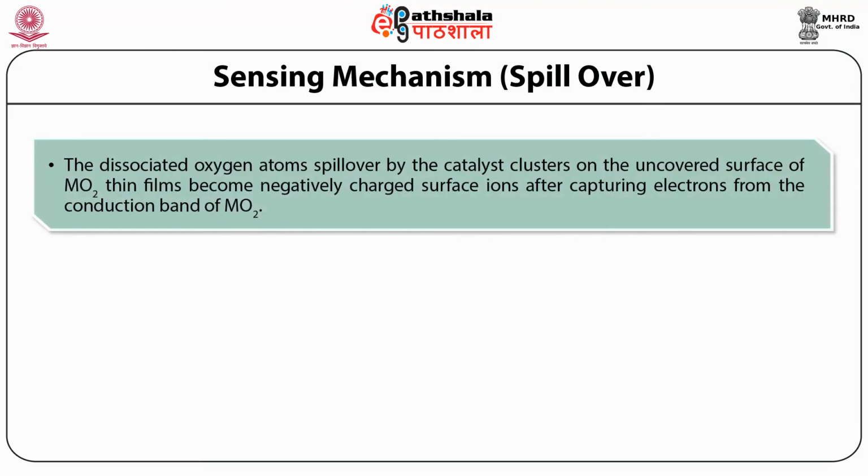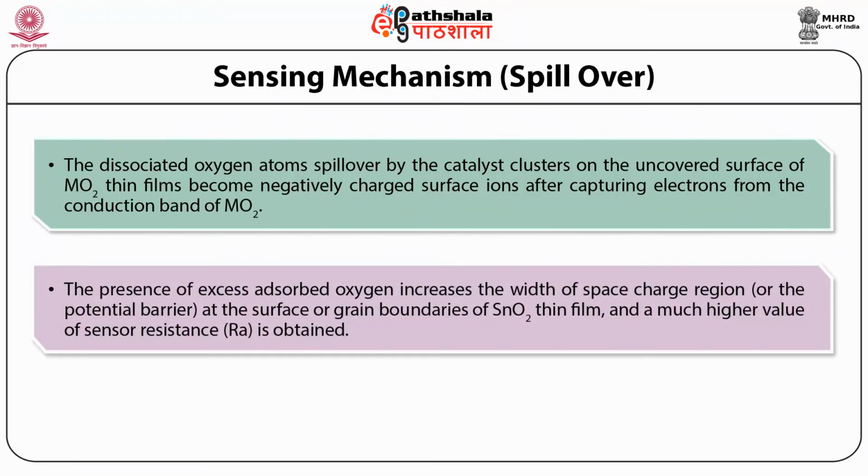The dissociated oxygen atoms spill over the catalyst clusters on the uncovered surface of tin oxide or any metal oxide thin films, and become negatively charged surface ions after capturing electrons from the conduction band of MO2 or metal oxide. The presence of excess adsorbed oxygen increases the width of the space charge region, or the potential barrier, at the surface or grain boundaries of tin oxide thin film, and a much higher value of sensor resistance Ra is obtained.